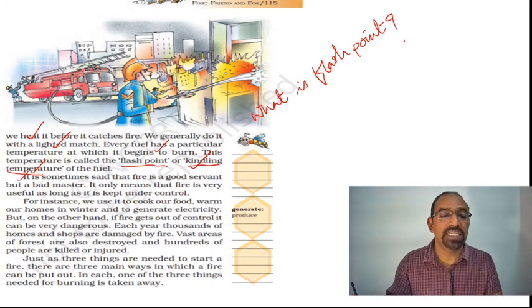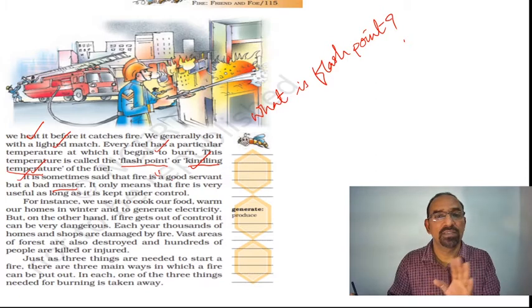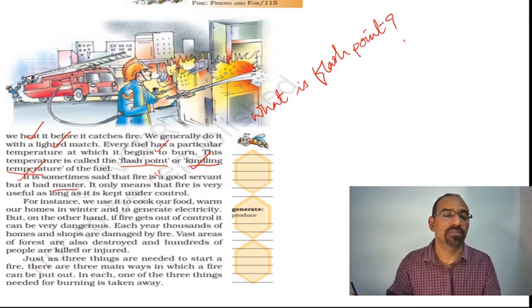It is sometimes said that fire is a good servant but a bad master. Look at the quotation. A good servant but a bad master. If you control it, you can use it very brilliantly for many uses. And if you let loose the control over fire, then you can't get it under control.